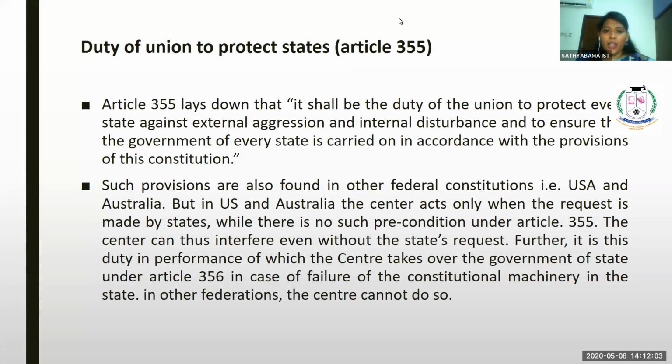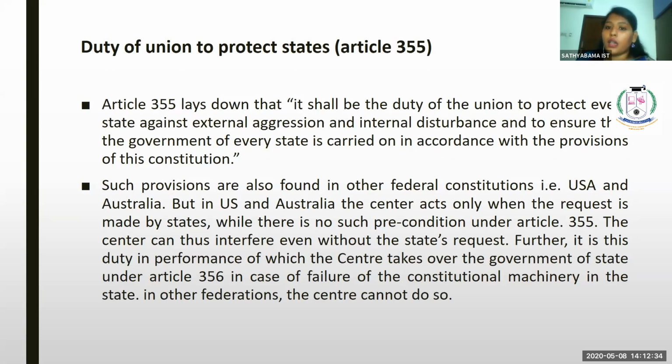Article 355 says it is the duty of the state to protect its people. Article 355 lays down that it shall be the duty of the union to protect every state against external aggression and internal disturbance, and to ensure that the government of every state is carried on in accordance with the provisions of this constitution.